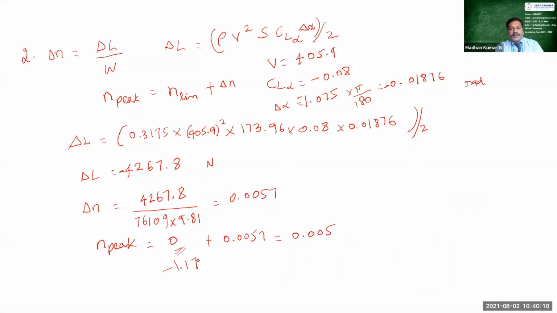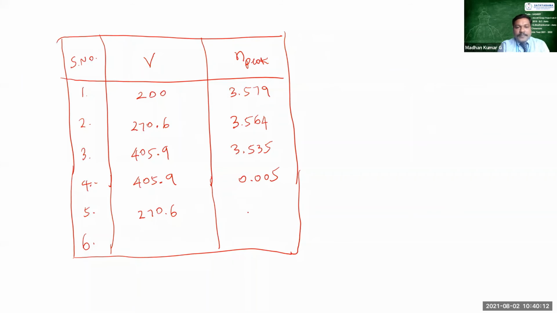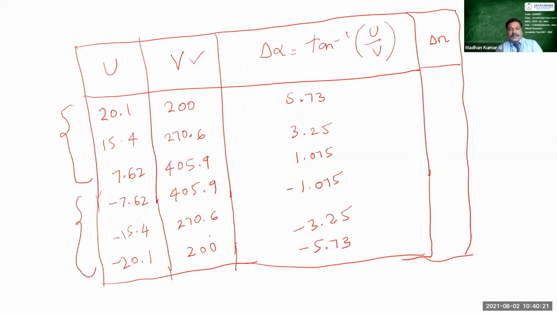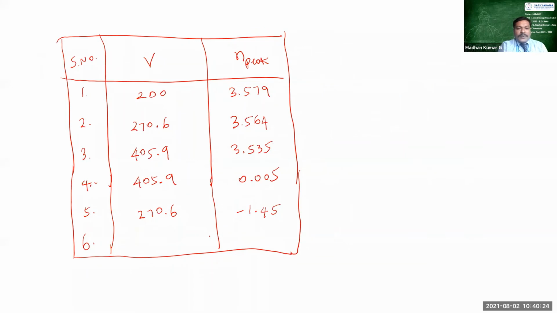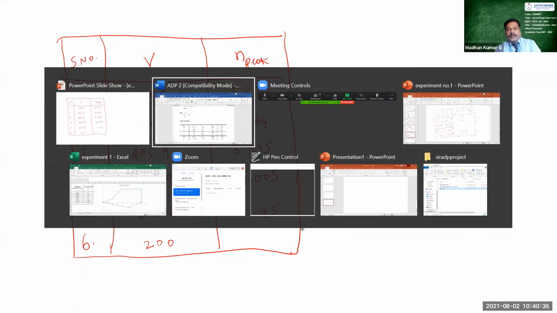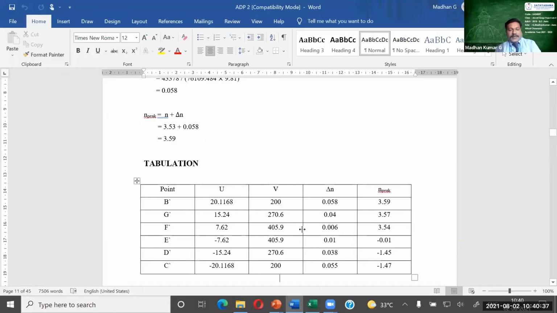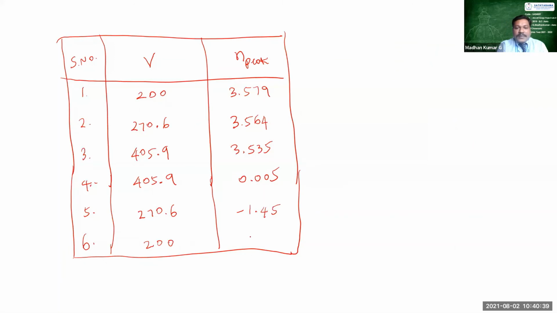So we will be having minus 1.45, and then at last we will be having this velocity, that is 200. For this 200, we will be having the same negative velocity, so minus 1.41. In this also we will be having minus 1.47. So the value of n peak is minus 1.47.